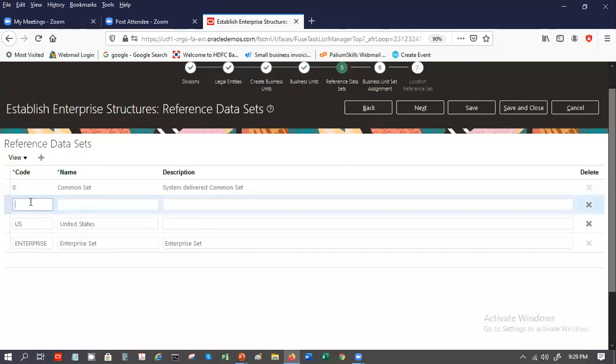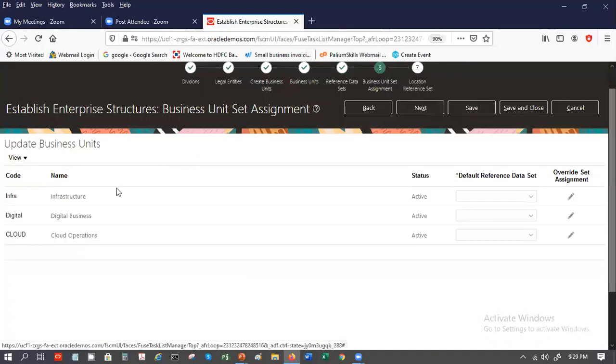So this helps to reduce duplicate data, or creating multiple layers of data, replicating the data and things like that. And then we say next. So you have to link the business units to your default business unit. So maybe by default, business units could be linked to common set. So everybody by default, you may set it to common.